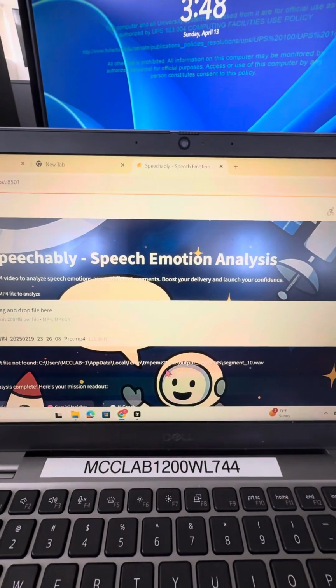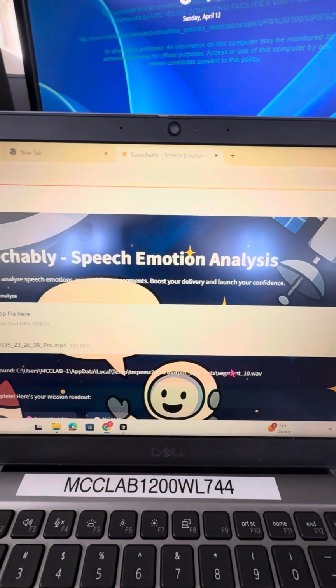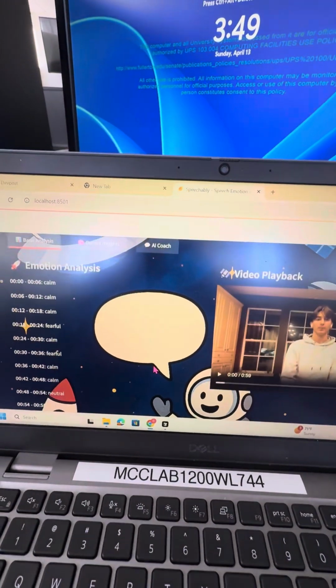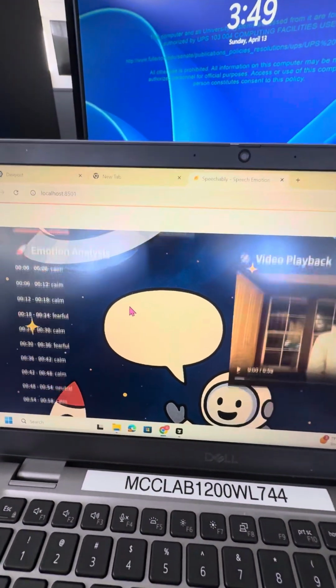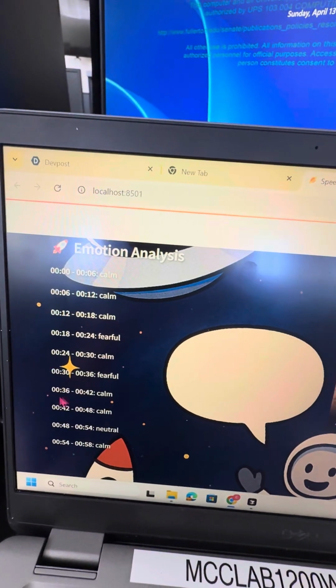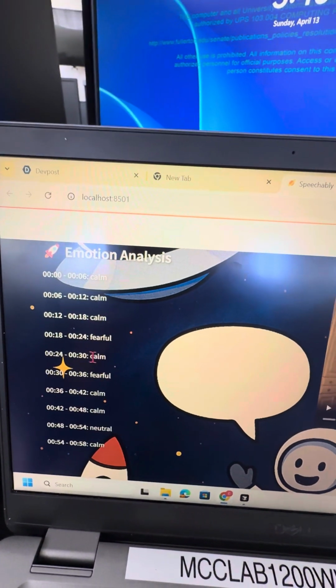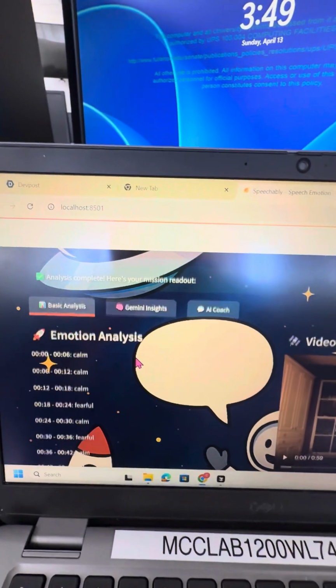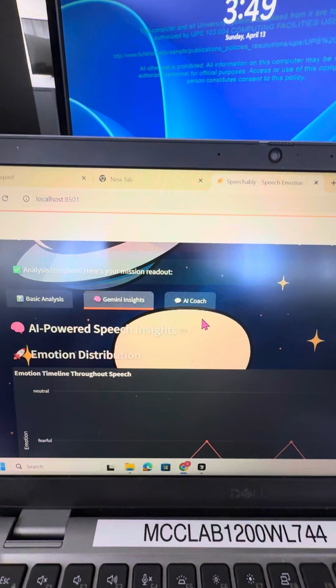Here we got an error, so one of the segment files is unavailable. But anyways, it runs it through Gemini for a Gemini Insight. Here we have our analysis. So these are the timestamps of which emotion my voice was displaying throughout the video. So we don't really want this fearful, right? We don't want that in the speech. And that's what the Gemini Insights will tell us.